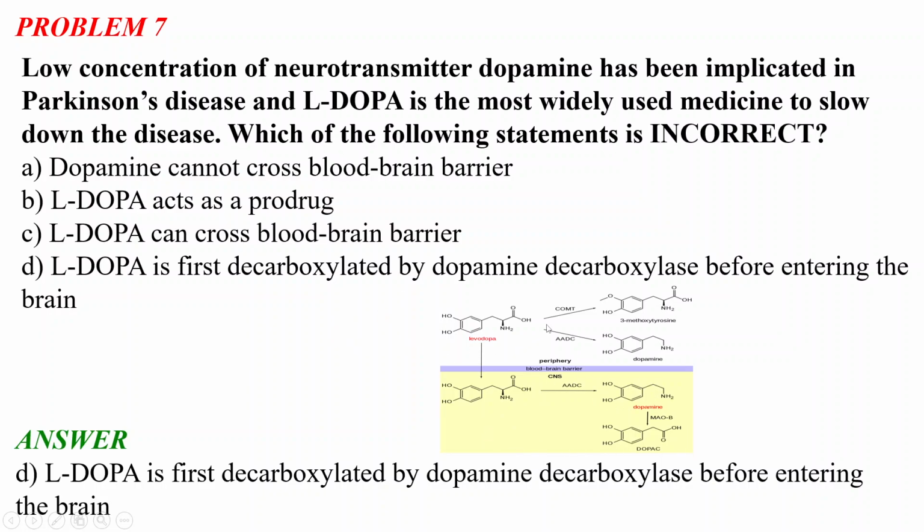Okay, so please remember what L-DOPA is and how it is converted to dopamine by the AADC enzyme, that L-DOPA can cross the blood-brain barrier, and what happens inside the blood-brain barrier. This is very important. Parkinson's disease and L-DOPA are very important. Please read these things carefully, and it is very important for your annual examinations also.